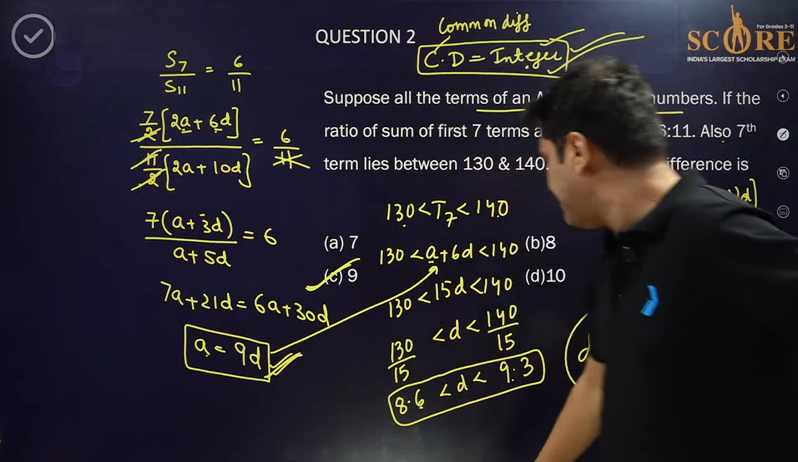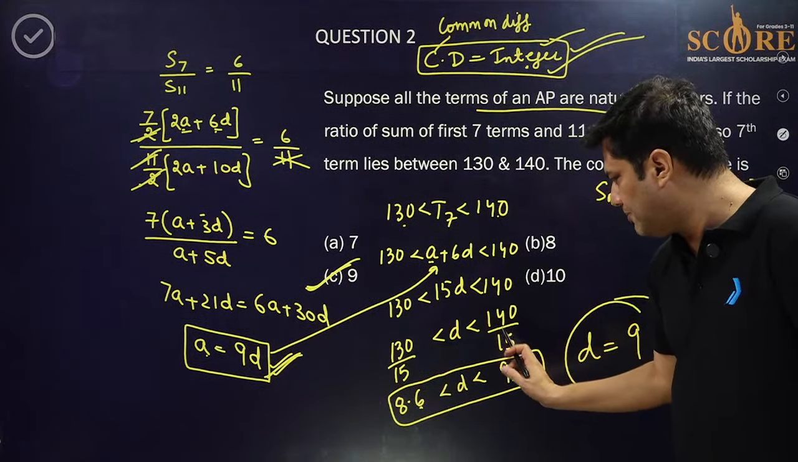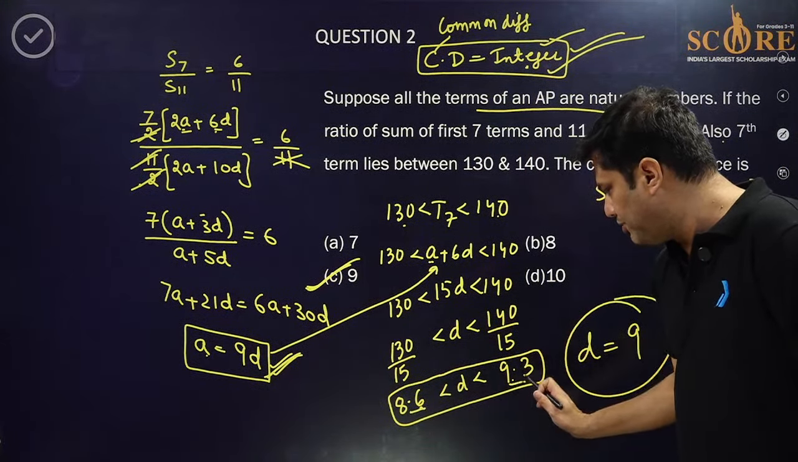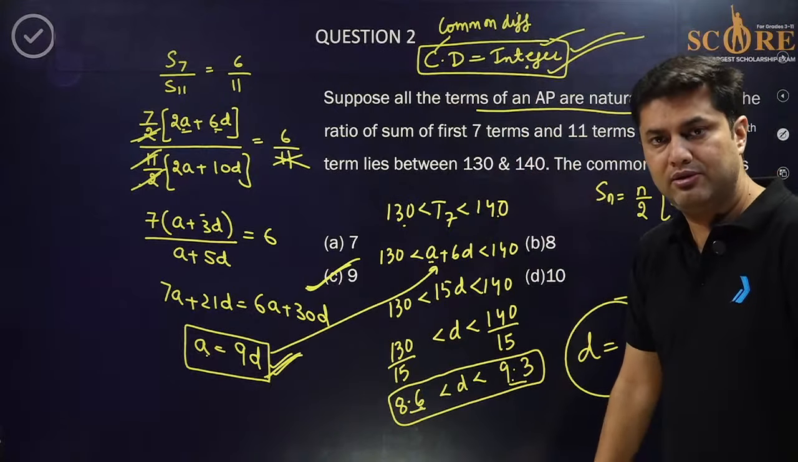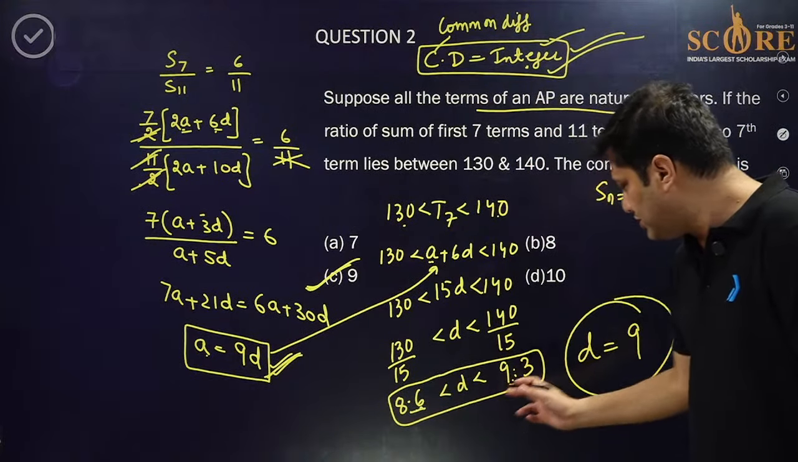Rehan, the last step is 130 by 15, 140 by 15. Between 8.6 and 9.3, D is the only integer. So the only integer between these two numbers is 9. So 9 is the answer.